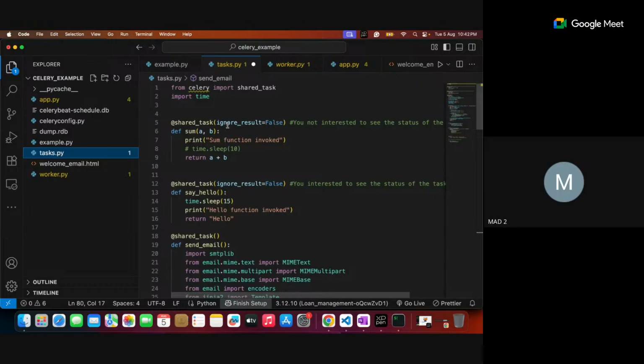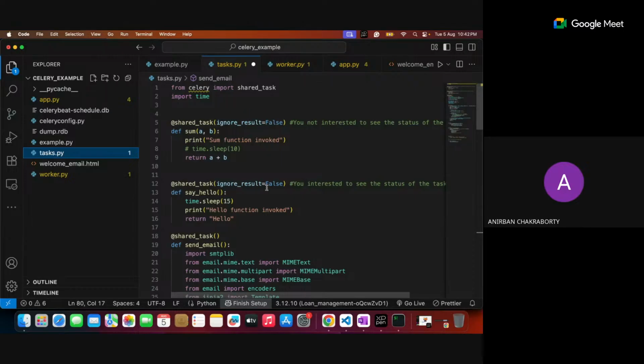We don't ask what ignore result is, or ignore false, because most of the time in your project we try to focus on the front end, and as well as the back end tasks implemented on it, because it's MAD2. MAD2 means two parts have to be checked. The first part is the front end view components we need to verify. The second part is whether you have implemented back end tasks or not. And APIs also, right?